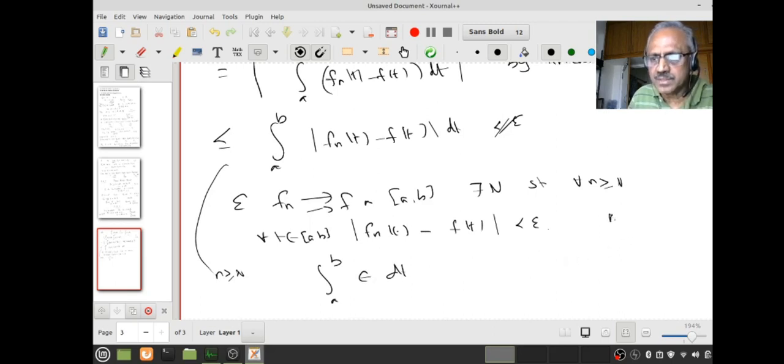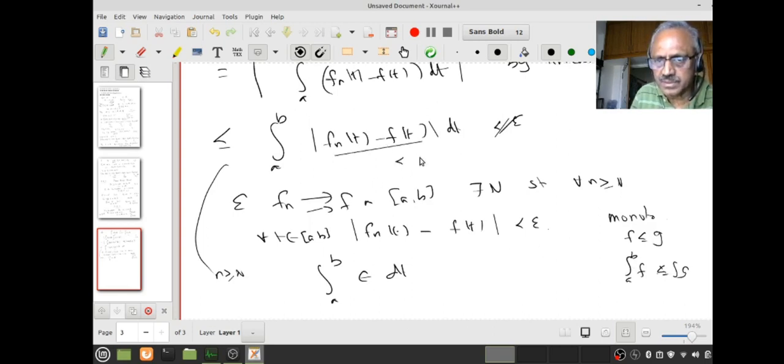Remember again, we are using monotonicity of the integral. What is monotonicity of the integral? If f is less than or equal to g, then integral f is less than or equal to integral g. This is a function of t, and it is less than or equal to the constant function epsilon, right? Therefore the integral of this function will be less than or equal to the integral of the constant function. From the definition of the integral, this is epsilon times (b minus a). You understood that?